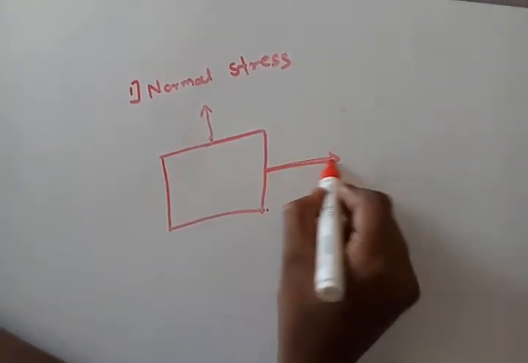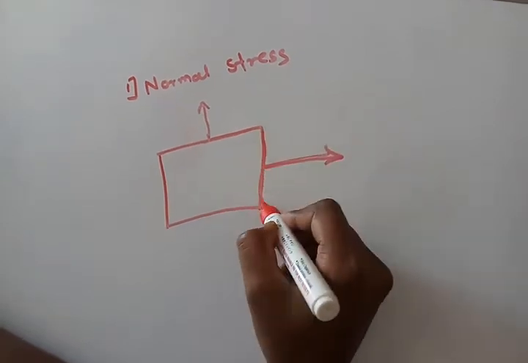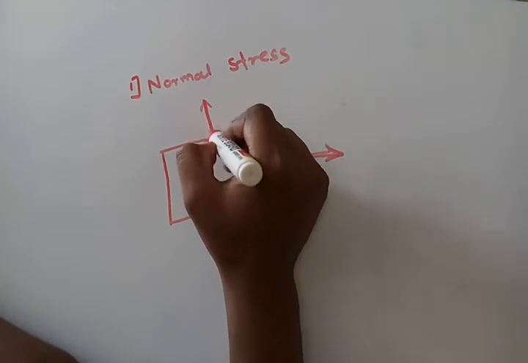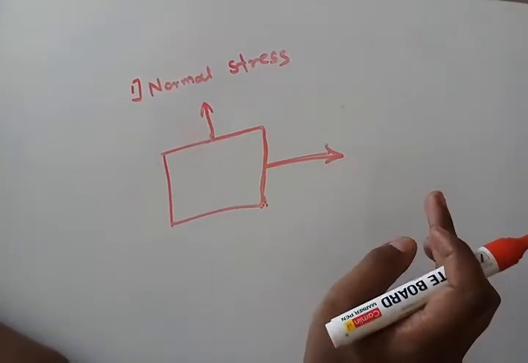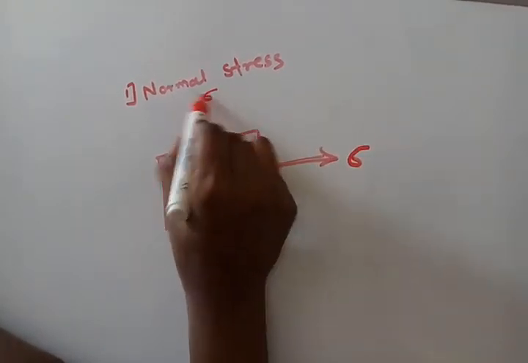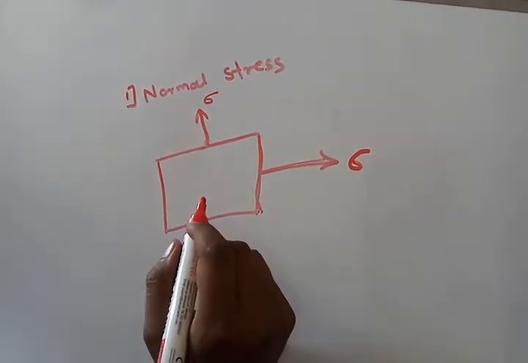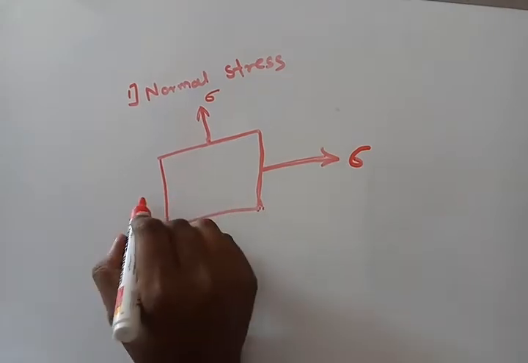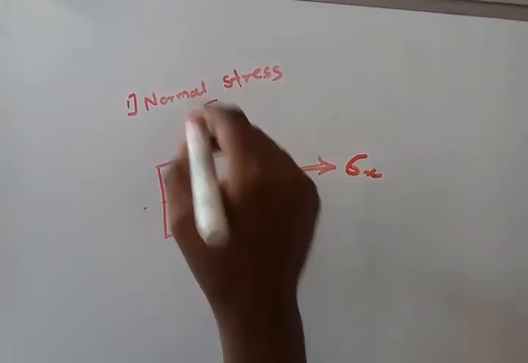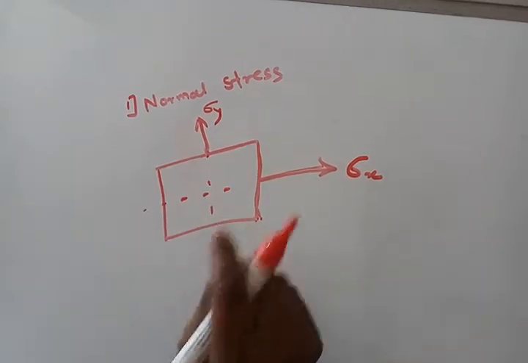Means these stresses act perpendicular to this plane. So these stresses we call normal stresses, and it is denoted by sigma. Many times we use sigma x for this axis and sigma y for this axis.